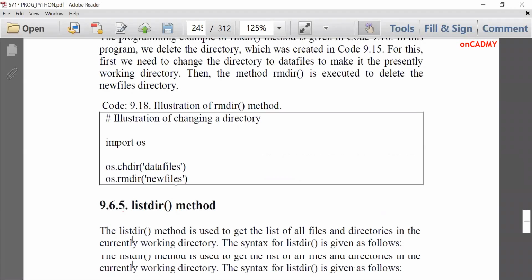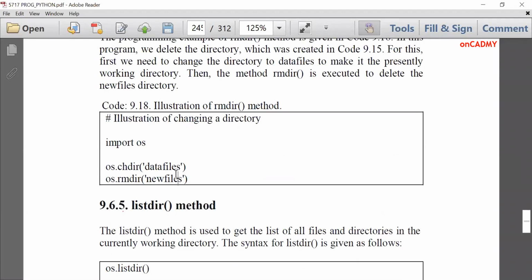So you should be cautious while removing or deleting any particular directory, because it will delete all the files inside it also. If I am deleting with rmdir new files, then the input.txt file will also be deleted along with the new files folder.